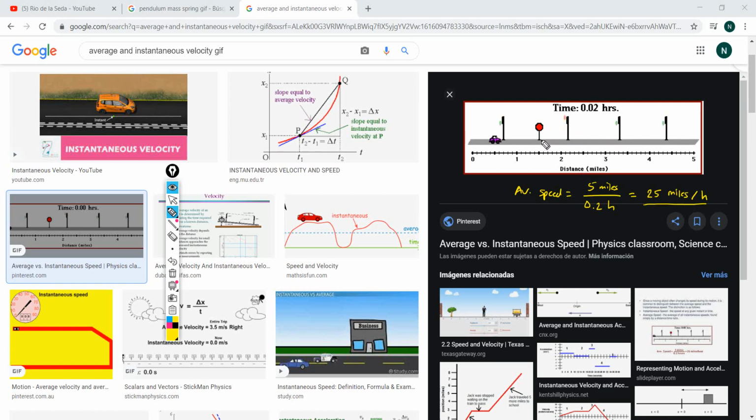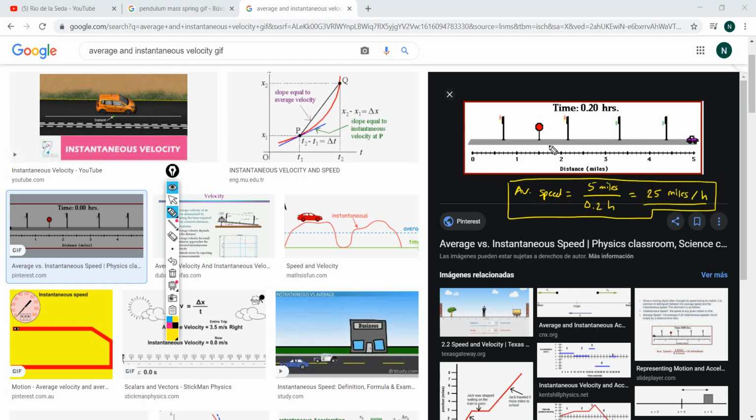Look at this red sign. It stops. It stops. You see? It stops here. It stops here, and then it goes very fast in this part of the road. Look. Can you see?